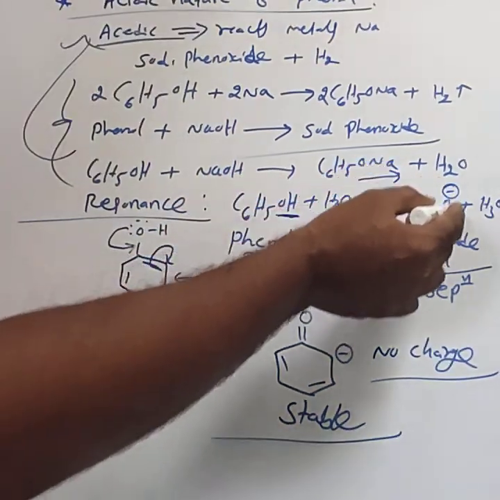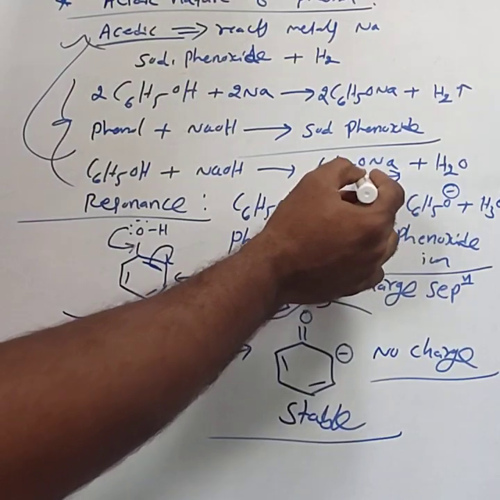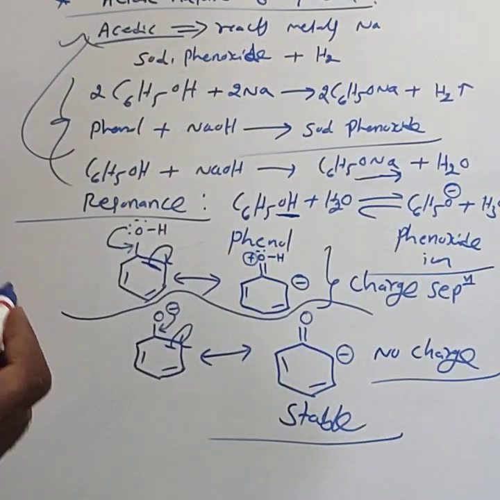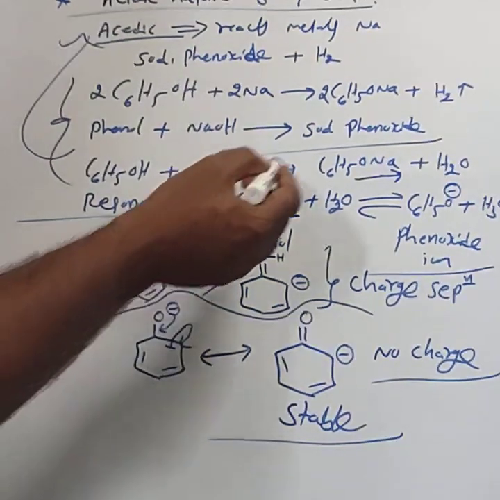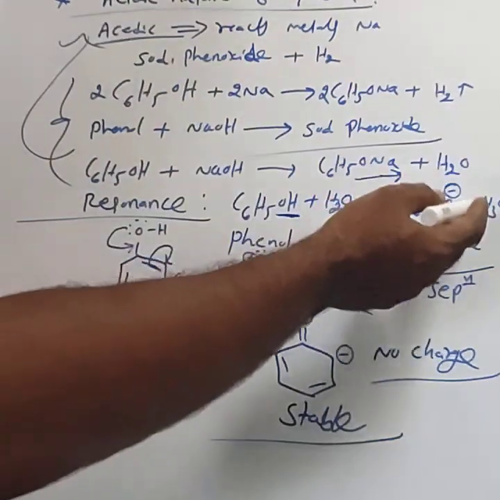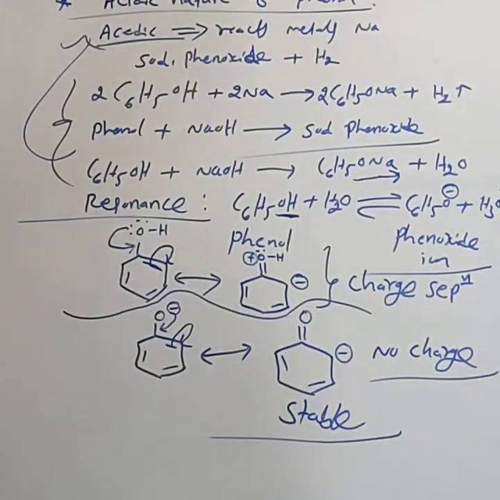Due to more stability of the phenoxide, this equilibrium shifted in the forward direction, means phenol donates the proton. If it donates the proton, means phenol is acidic in nature. This is about the resonance theory.